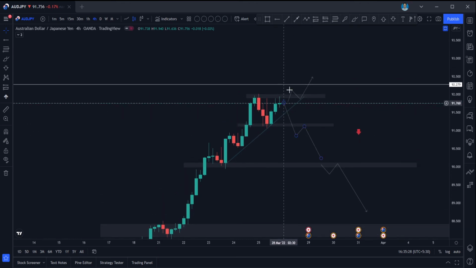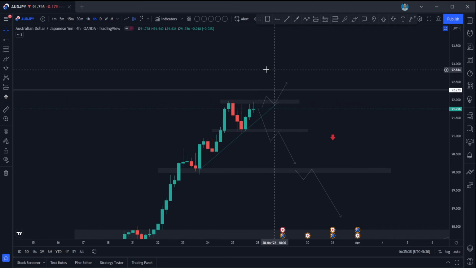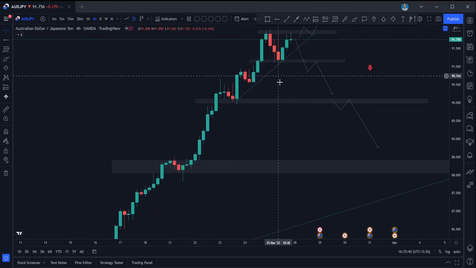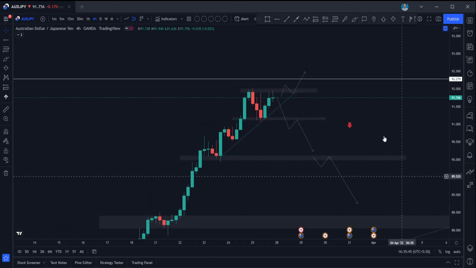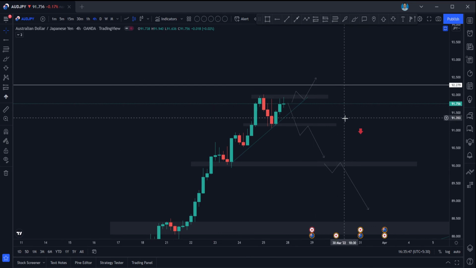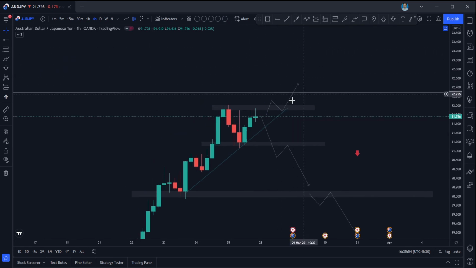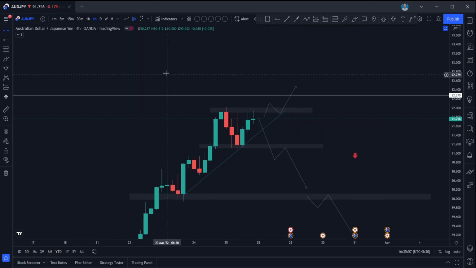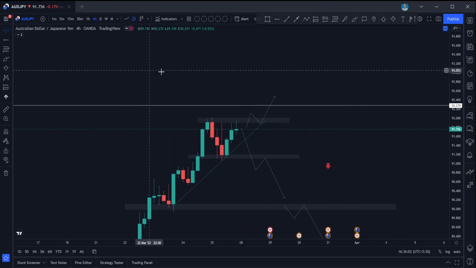Or else if it is making a higher high again, breaking this support and retesting this level again, you can go for long entries. But risk a little bit less compared to other trades, because it has already been pumped up very long. So it is just a high momentum trade, so go with the momentum here. If it is breaking above here and taking support from this trend line, you can go for long here, guys. But trail your stop loss a little tight, because it can reverse anytime soon.